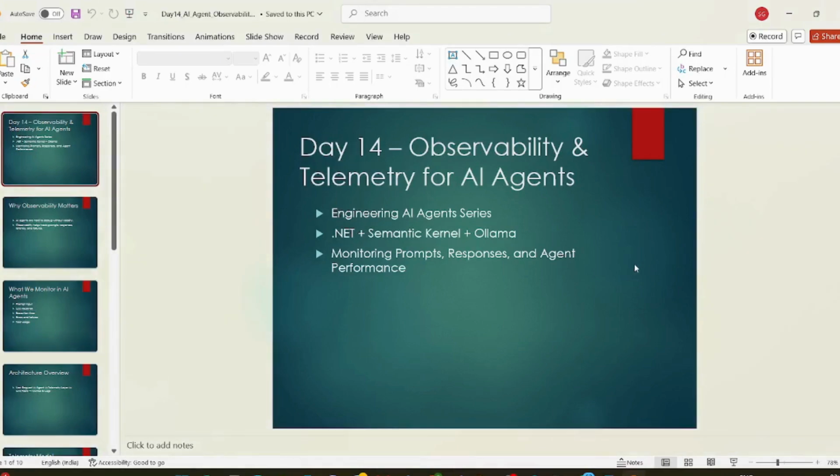So we are in day 14 now. Day 14 is very important for a software developer. The reason is, when developers start working on any development project, enhancement project, or maintenance project, it's very important that we look into the non-functional areas like security, authentication, logging, all those things, right? So when I say observability and telemetry, it is a very important part of any development project or any initiative.